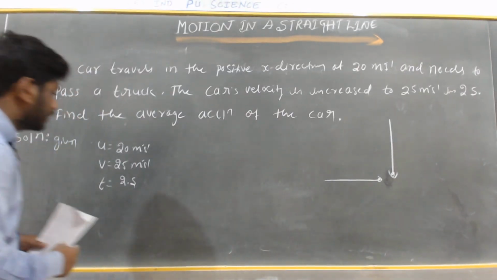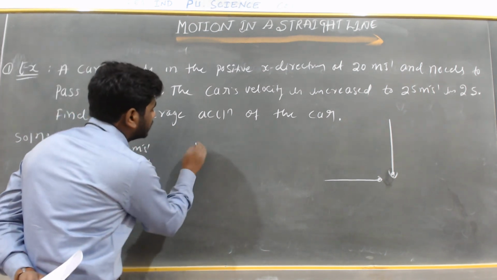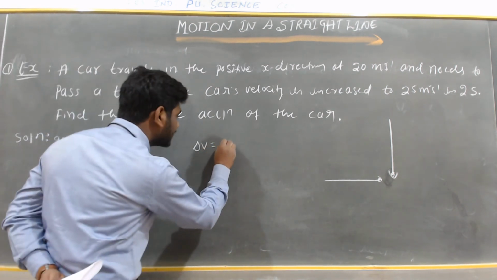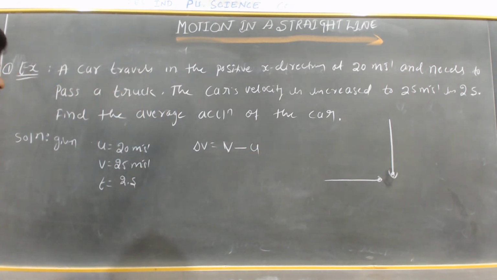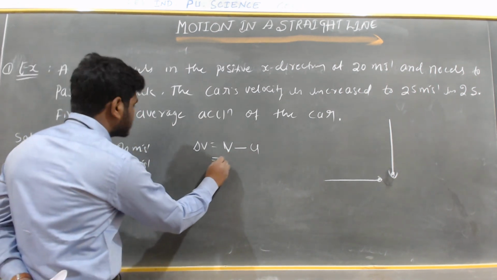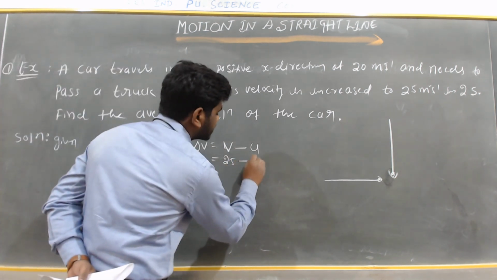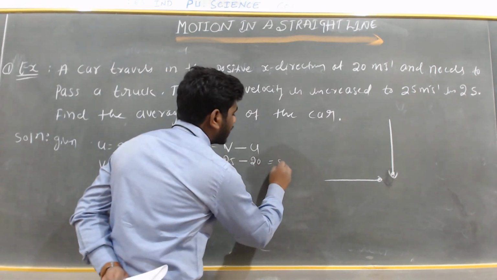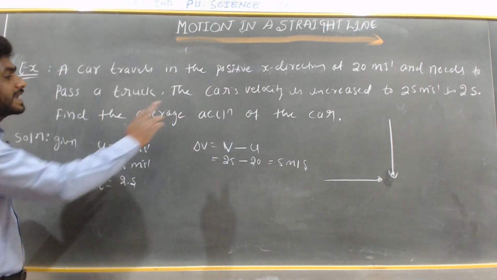So we are going to calculate here. The car changes its velocity. Change in the velocity is equal to final velocity minus initial velocity, which is 25 meters per second minus 20 meters per second. So we get 5 meters per second.